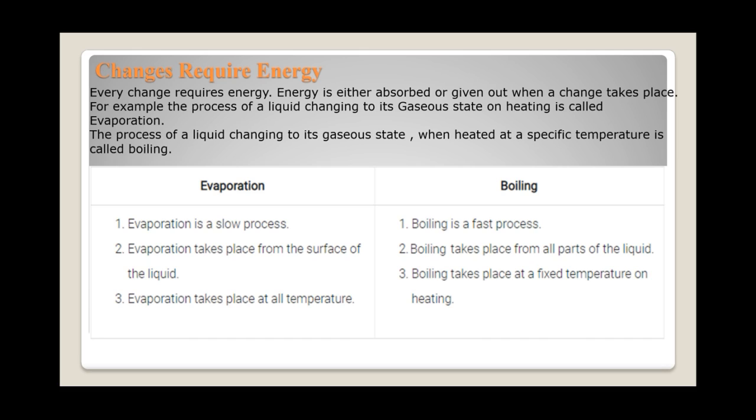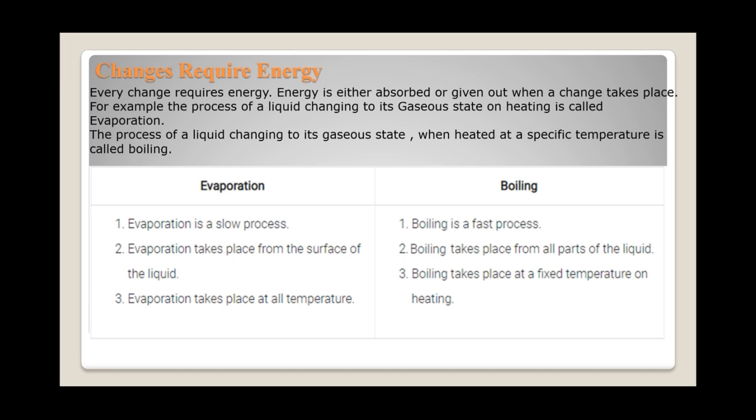So there are several differences between evaporation and boiling. First, evaporation is a slow process, whereas boiling is a fast process. Evaporation takes place from the surface of the liquid, the upper layer, and boiling takes place from all the parts of the liquid. Evaporation takes place at all temperatures, but boiling takes place at a fixed temperature on heating. So these are the differences between evaporation and boiling.